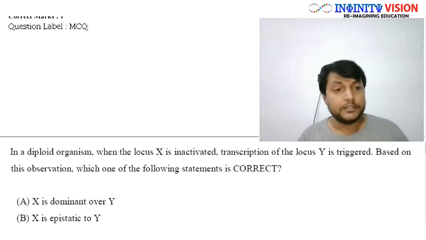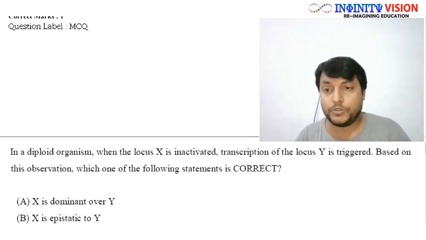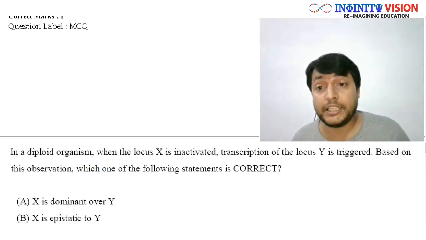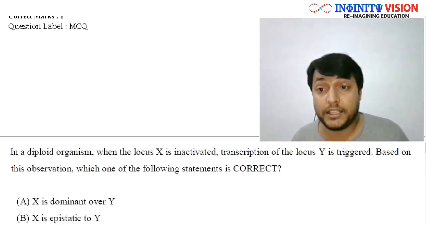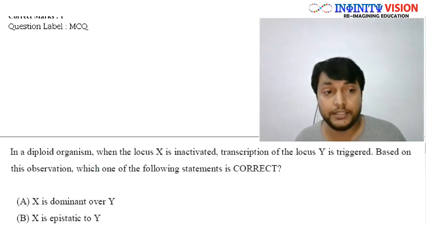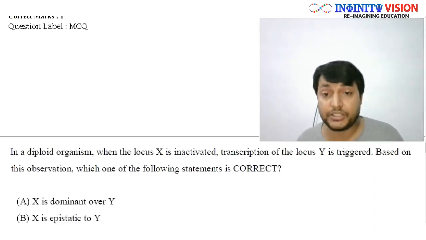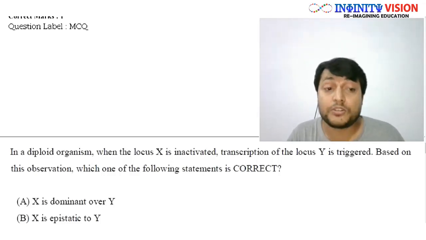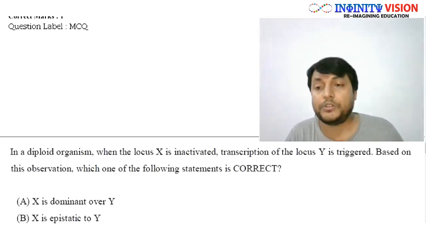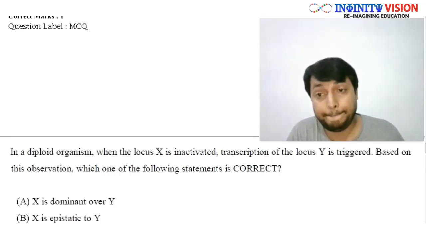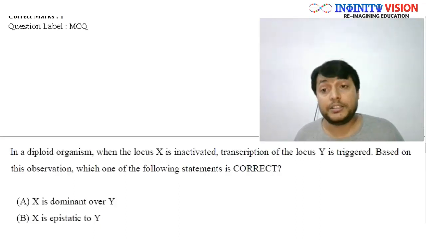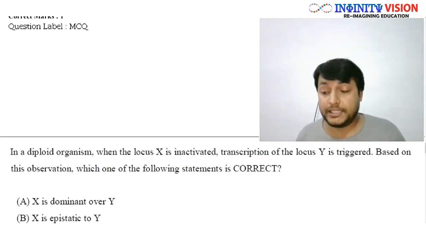Okay, now this question is again a very good question. You have to apply a lot of brain, but again this question is from standard 12th, genetics, right? The question says that in a diploid organism, when the locus X is inactivated, transcription of the locus Y is triggered. Based on this observation, which one of the following statement is correct? It is a very good question, and it requires a deeper understanding of the genetics.